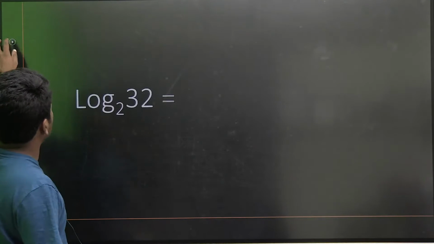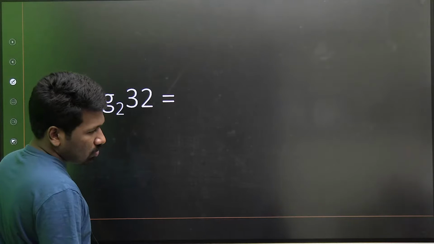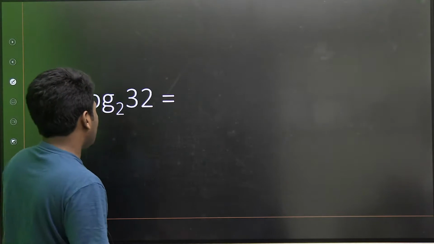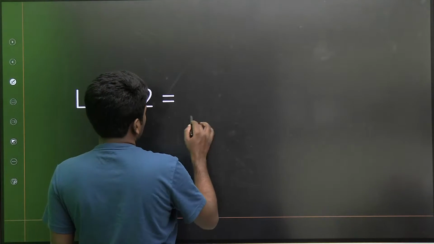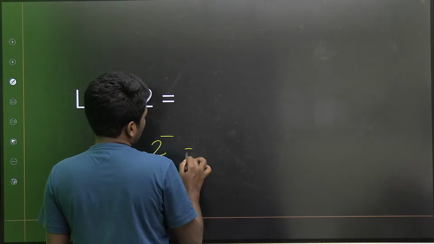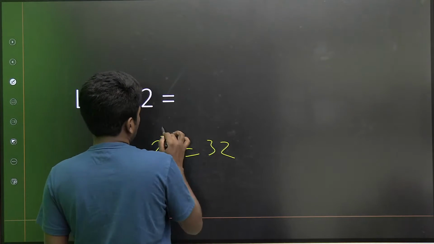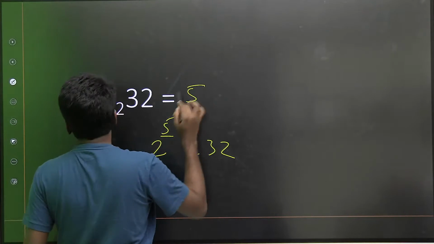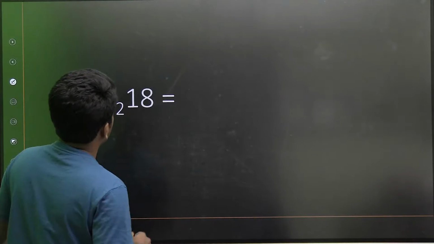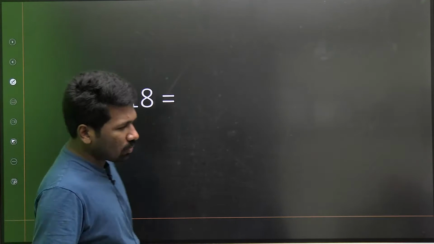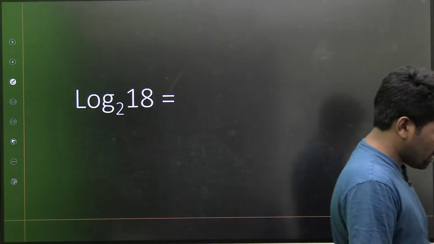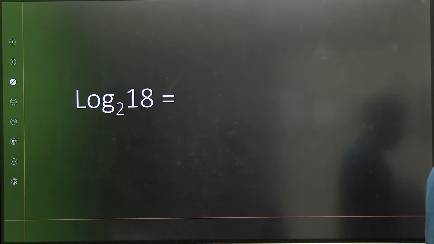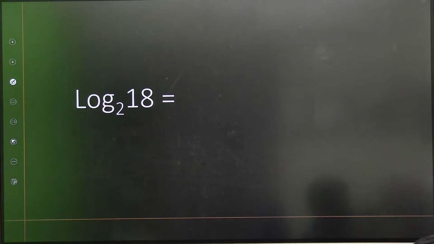Then find it fast. Next one, log 32 to the base 2. So start explaining. Log 32 to the base 2 means what? 2 का कौन सा power है 32? 2 का fifth power है 32, 2 into 2 into 2 into 2 into 2, 5 times. So 5 is the answer. Then yeah, log 18 to the base 2. Can you all try this? Log 18 to the base 2. With this we will start learning the rules of logarithm. All of you try it.